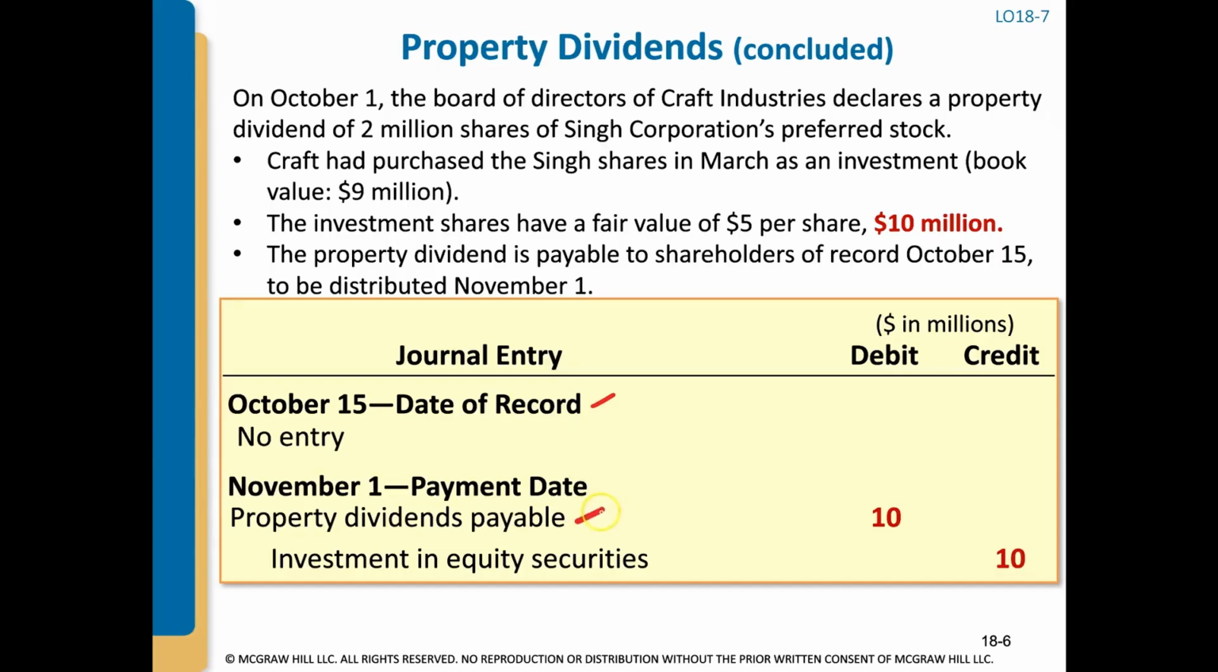So we're going to reverse our liability. We're going to debit property dividends payable for that $10 million we recorded on October 1st. And now, remember, this is a property dividend, so we're not going to credit cash. We're removing that investment off of our books because we're now distributing it to our shareholders. So we're going to credit our investment in equity securities for $10 million.